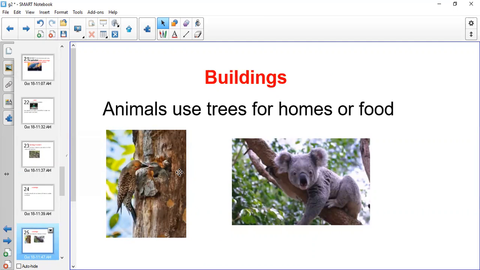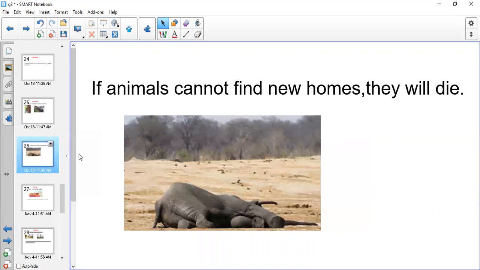When we are building buildings or cutting down trees, you have to think before you cut down trees that animals use trees for homes or food. And imagine what will happen to these animals and to the plants when you start to cut down trees. These animals will not be able to find new homes and they will die.